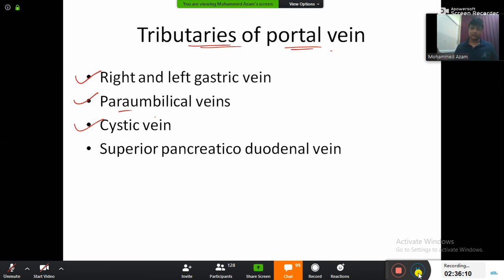So guys, whatever conceptual topics were there, like how to make it easy, development of the kidney and all those things, I have completed all the conceptual things. Right now there is no concept here. These are all the tributaries coming into the portal vein. You have to memorize them. So, the portal vein formation and its tributaries.